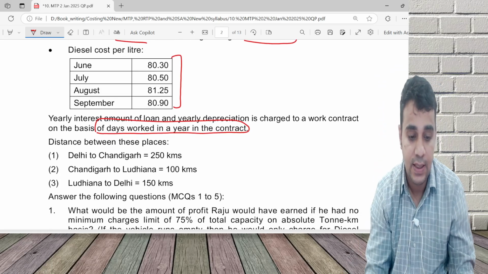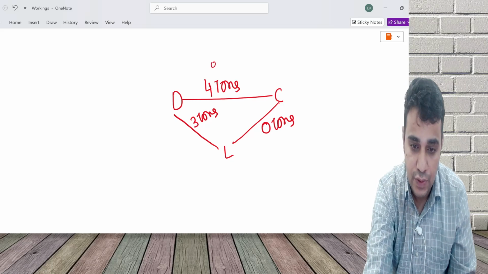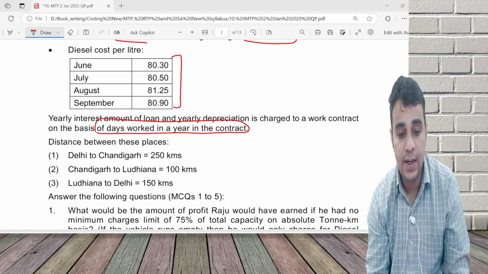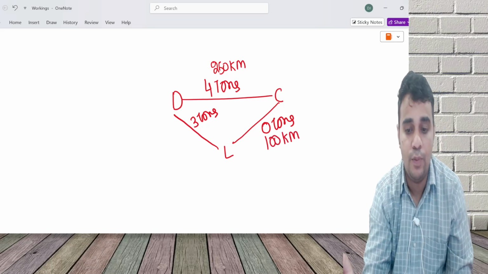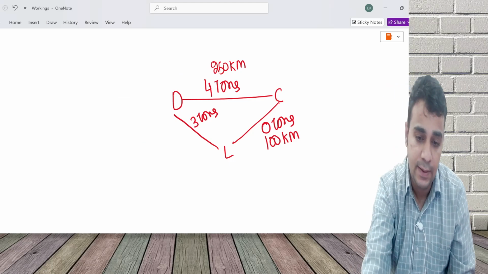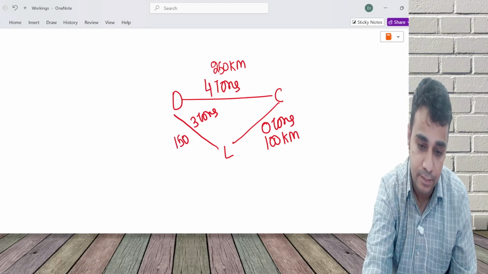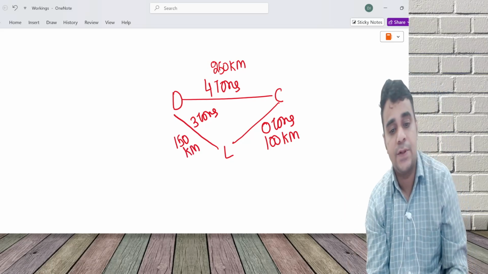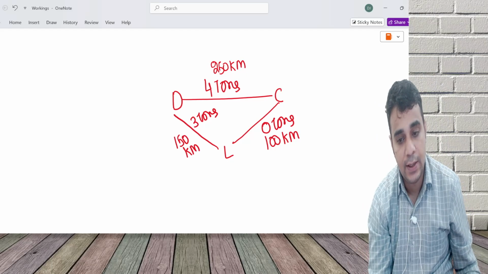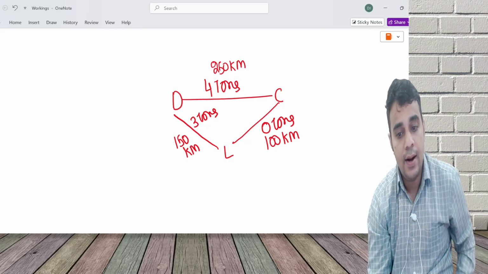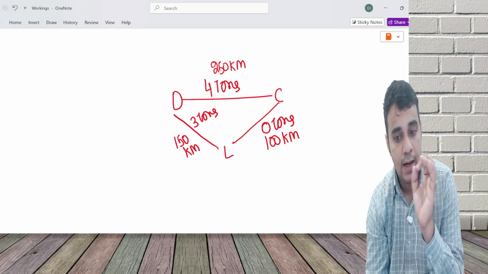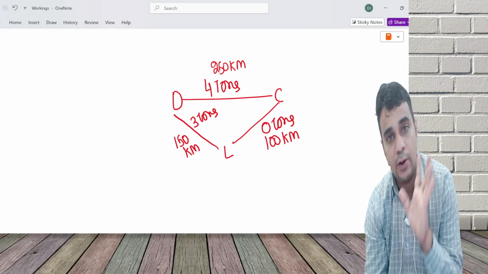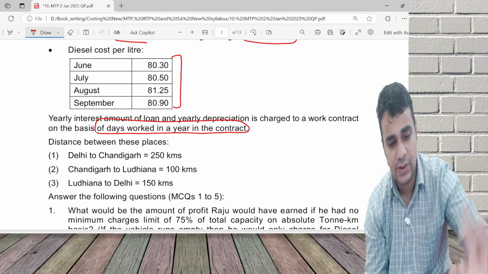Distance between Delhi to Chandigarh, 250 kilometer. Chandigarh to Ludhiana, 100 kilometer. And then from Ludhiana to Delhi, 150 kilometer. The 250 kilometer will carry 4 tons, the 100 kilometer will carry 0 tons, the 150 kilometer will carry 3 tons, and there's a minimum condition of 75%.